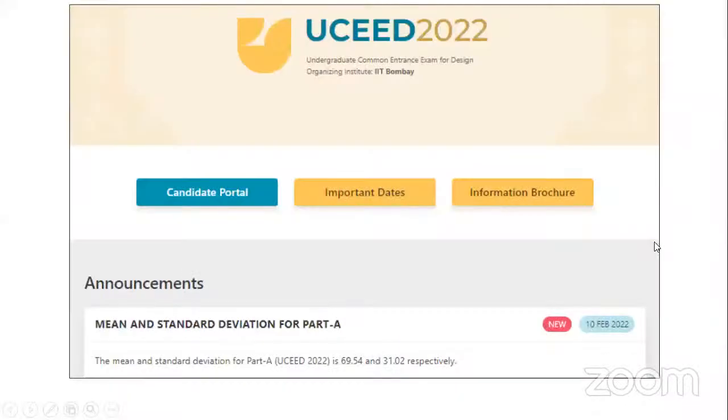The standard deviation and the mean of the same has been released. I think you must all be familiar with this particular kind of interface, where exactly this is coming from. Yes, this is from the Uceed 2022 website. The mean and standard deviation of the part A question paper of Uceed 22 has been released. The mean is somewhere around 69.54 and the standard deviation is 31.02.